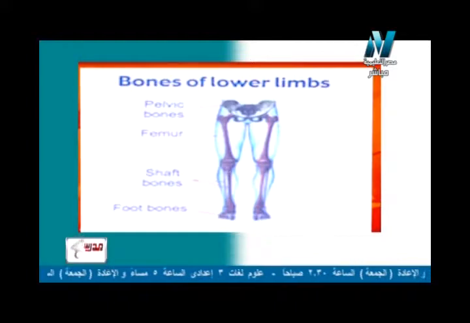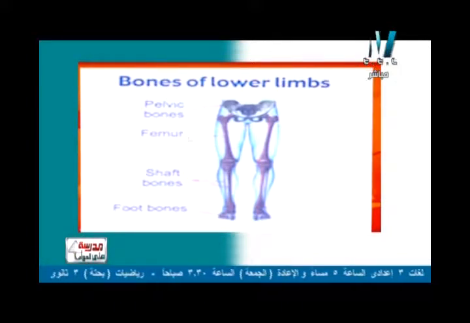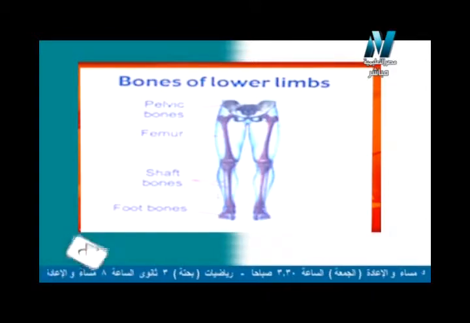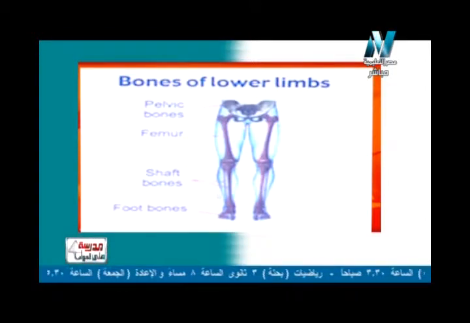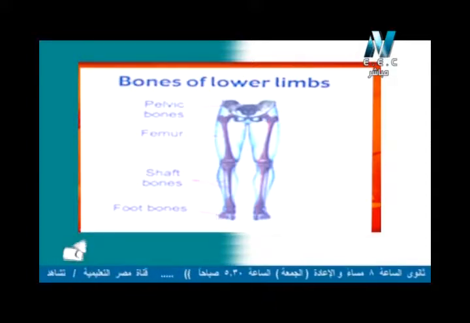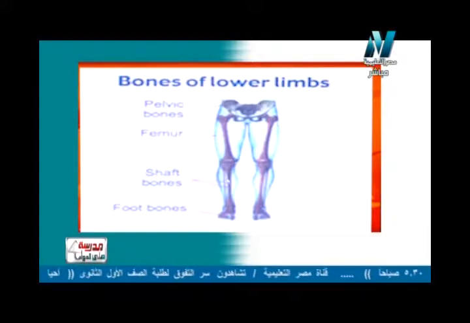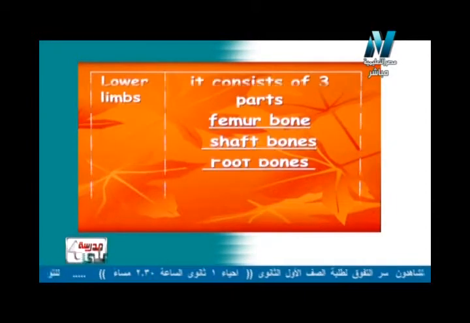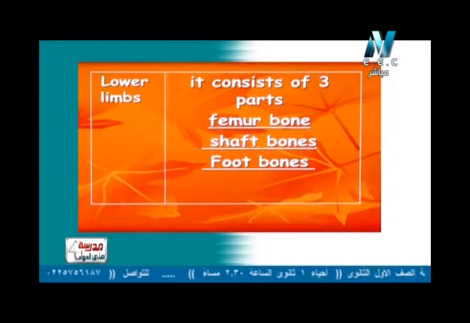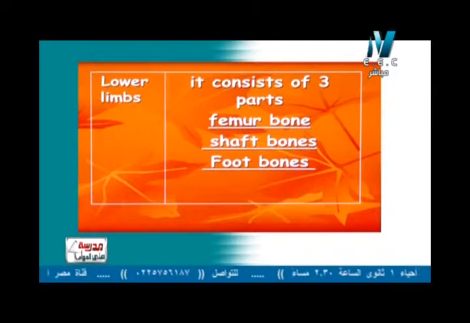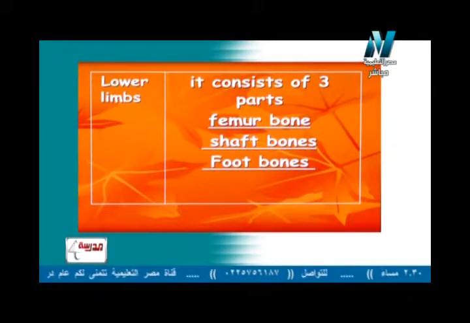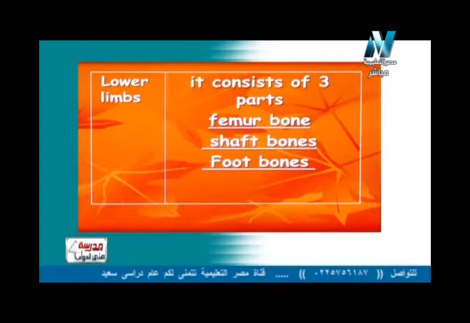So again, the bones of the lower limbs are the femur, the thigh bone, the shaft bones, the leg bones, and also the foot bones. The lower limb has three parts which are femur, shaft bones and foot bones. The shaft bones are two, that's why we said shaft bones, not just bone, and at last the foot bones.